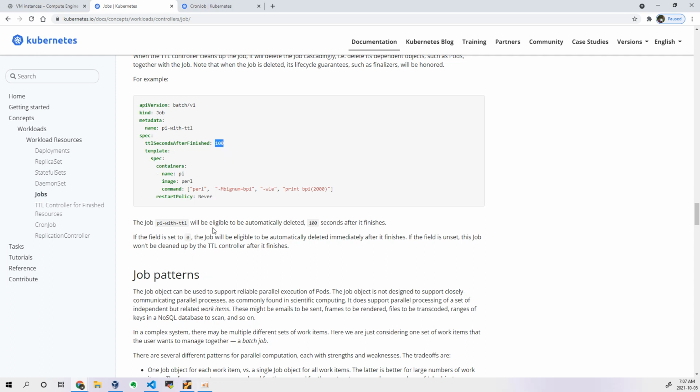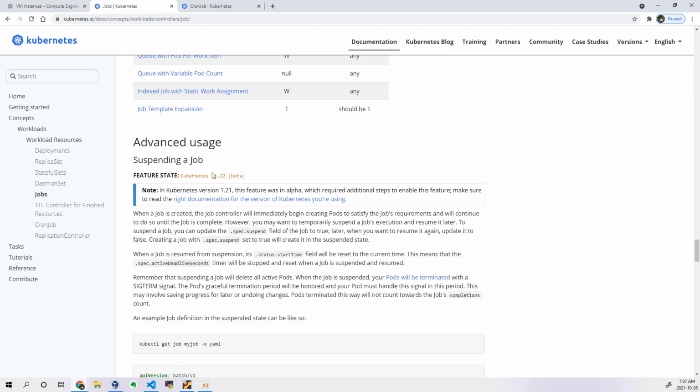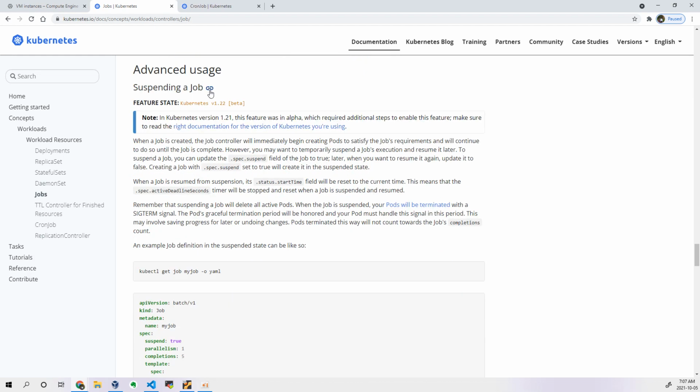After that particular TTL, this particular job will get deleted automatically. Okay, so this is what I just want to explain about this particular job. And one more thing is suspending a job. This is a new feature which was added in version 1.22.